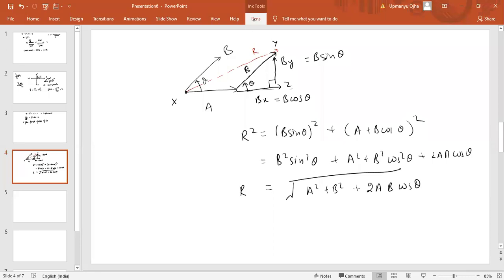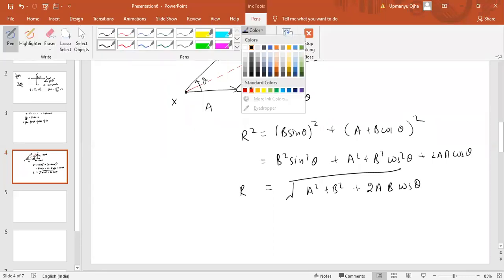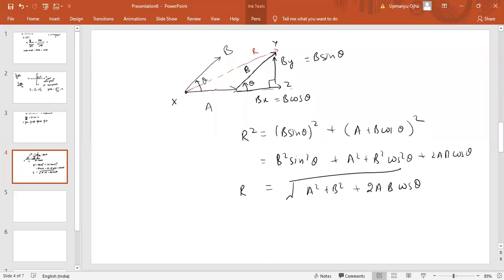Now the next thing is what? This resultant makes some angle with the A vector. Let us suppose alpha angle. So can we find the value of this alpha angle? Alpha is the angle which the resultant will make from the A vector. If you assume this triangle XYZ, can we say that tan alpha will be equal to perpendicular, that is B sin theta, divided by base.